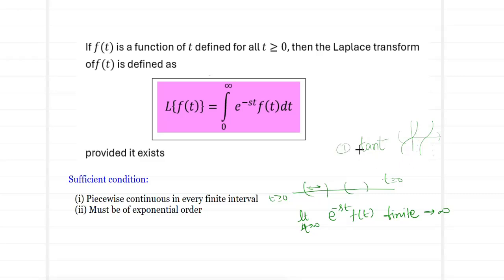Say for example one more function, e to the power of t square. As t tends to infinity, you have e to the power of infinity, in which case the function moves towards infinity. Hence it is not of exponential order and Laplace does not exist for this function e power t square. So there are certain cases for which Laplace does not exist. But there are many cases for which Laplace exists and it is of practical use.